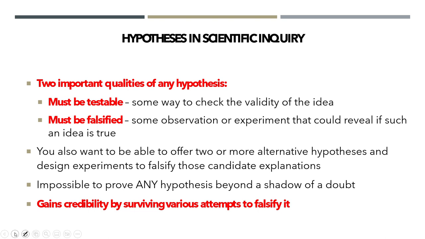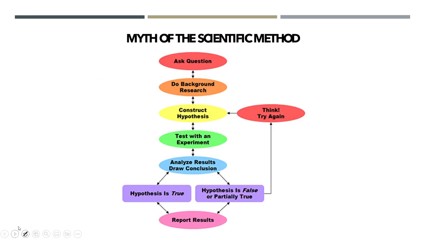Basically, once you do your experiment, we want other people to try and prove us wrong. And if they're not able to, then we actually gain credibility because they were not able to prove us wrong. It's really kind of a weird approach, but when we think about it, this is really how we know, hey, we didn't make a mistake, or we didn't use an incorrect assumption.